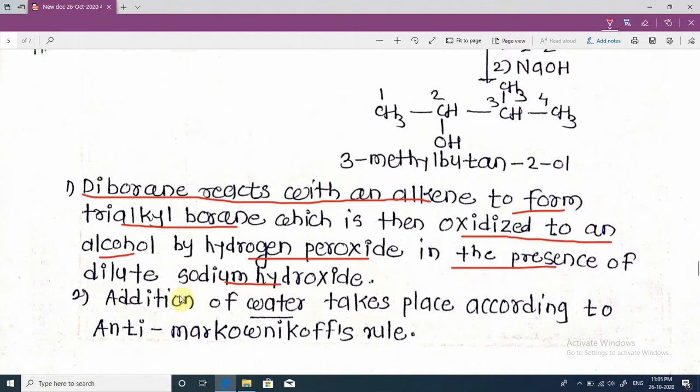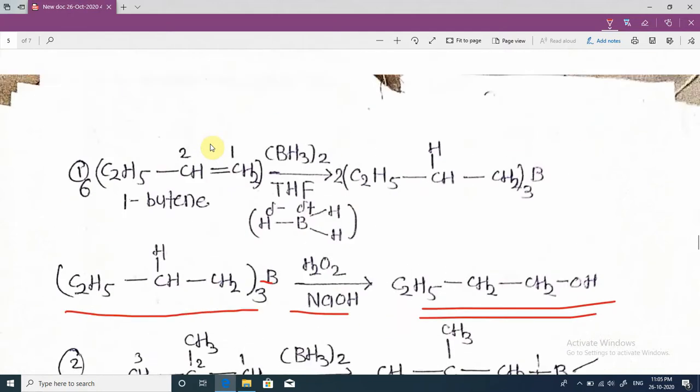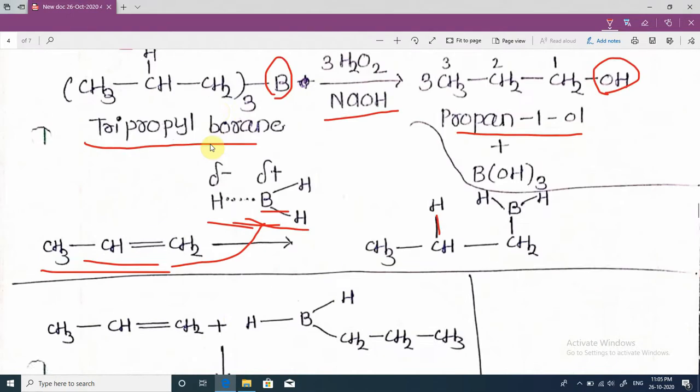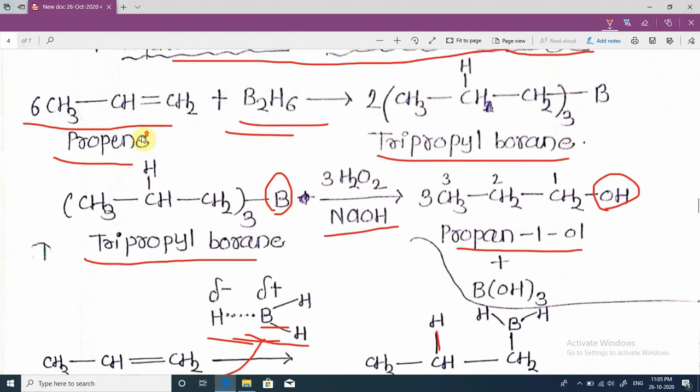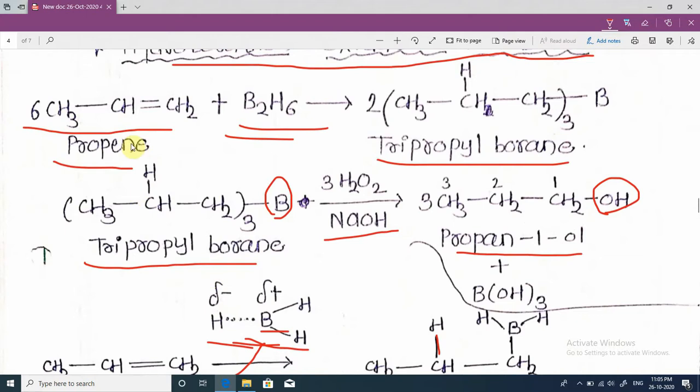Addition of water takes place according to anti-Markovnikov's rule. See, in this, simply addition of a water molecule to this alkene, H and OH.